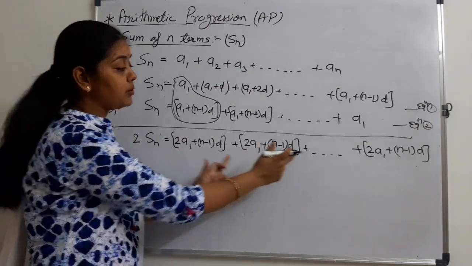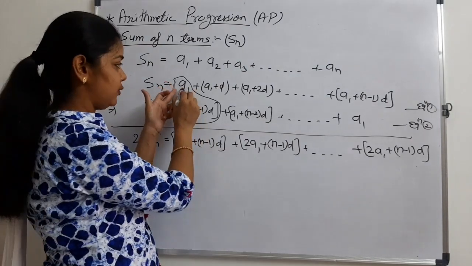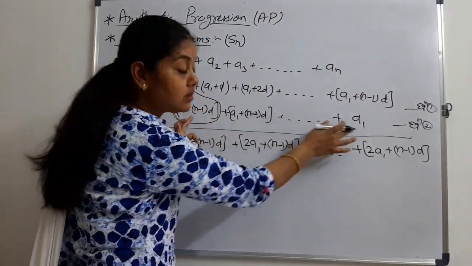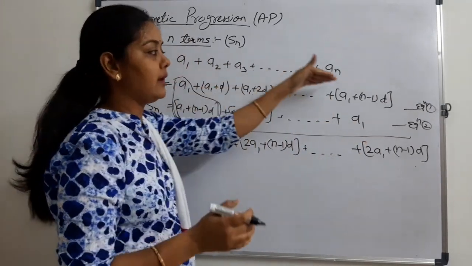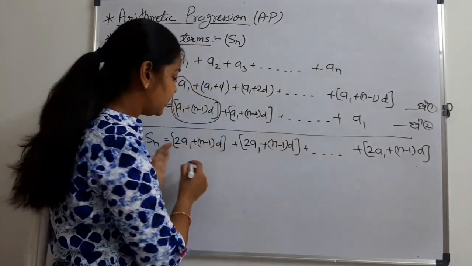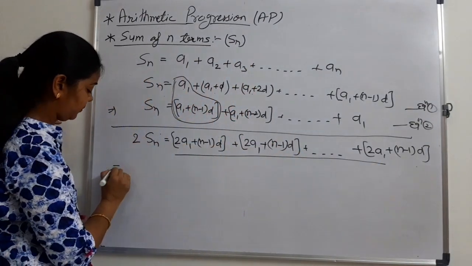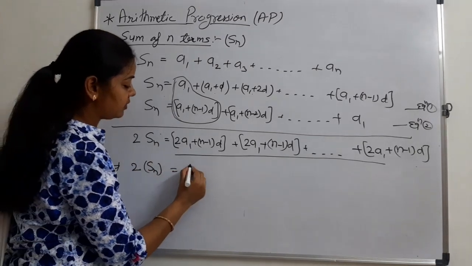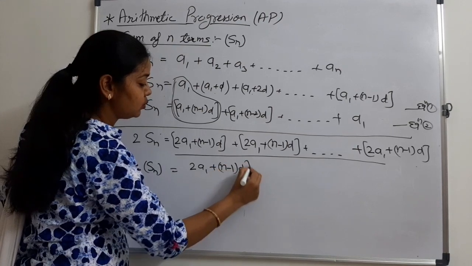Now what happened here? We got the same terms. How many times? n times, because first term, second term, third term, n terms. Again we have here n terms. It means in total we have here n terms. 2 times Sn will be equal to 2a1 plus n minus 1 into d.